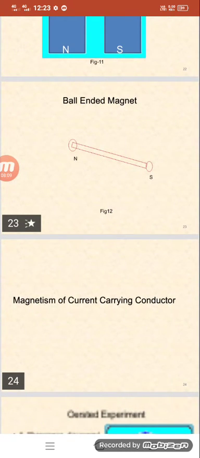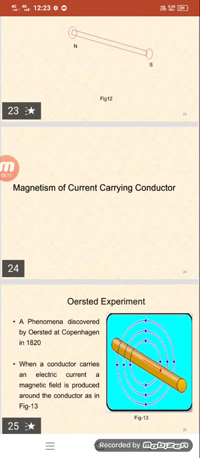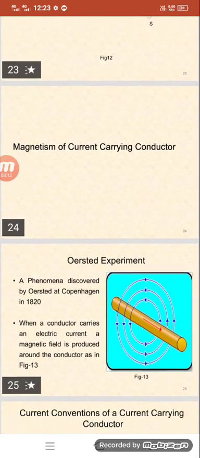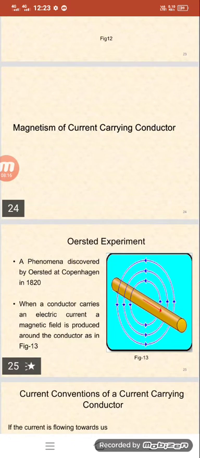So now, magnetism of a current carrying conductor. Now we are going to discuss this topic, which was explained by Oersted with a simple experiment, understandable for us for knowing about magnetism. This phenomenon was discovered by Oersted at Copenhagen in 1820. When a conductor carries electric current, a magnetic field is produced around the conductor, like in the picture.